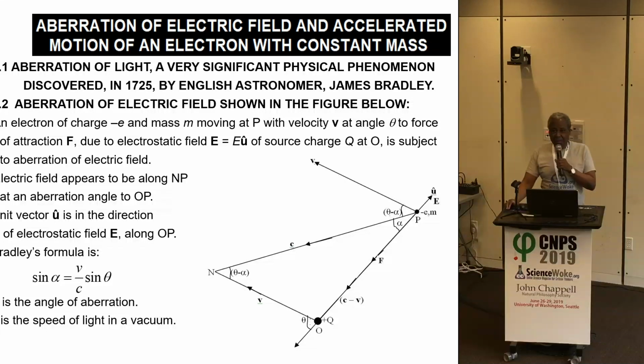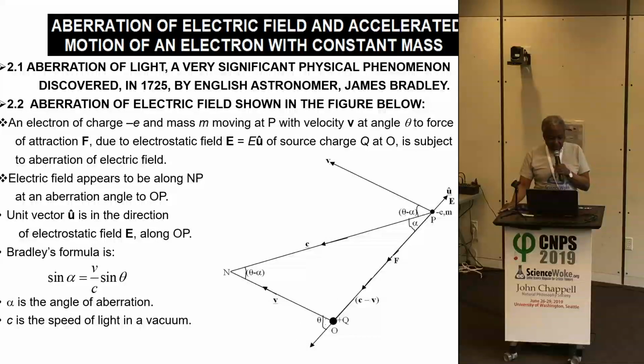We must all have heard about aberration of light, discovered by the English astronomer James Bradley as far back as 1725. This is one of the most significant discoveries in science, but somehow now relegated to the background in favor of special relativity.